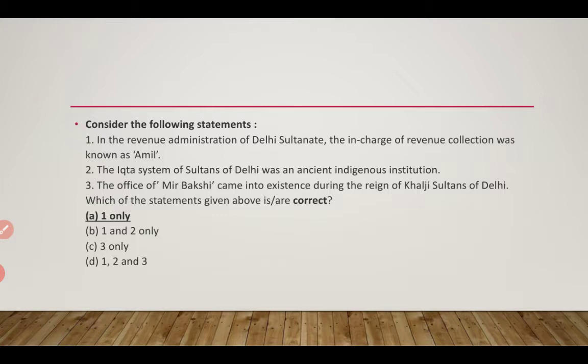The first statement, that the person in charge of revenue collection came to be known as the Amil, is the only correct statement. The Ikta system of sultans of Delhi is not an ancient indigenous institution. It is a new institution which was formed during that time. And Mir Bakshi is not a revenue officer, he is a military officer. The answer is one only.